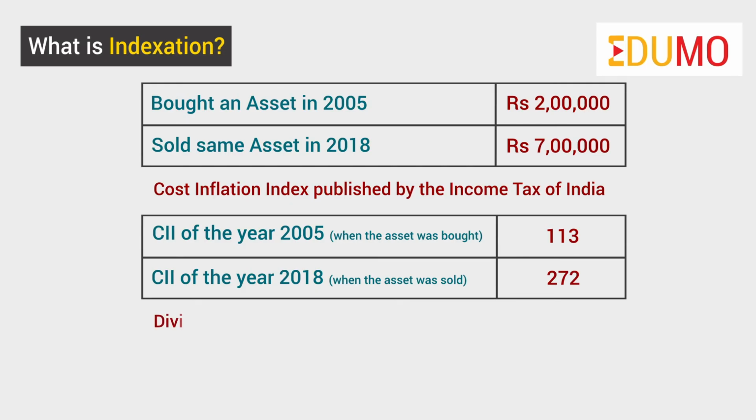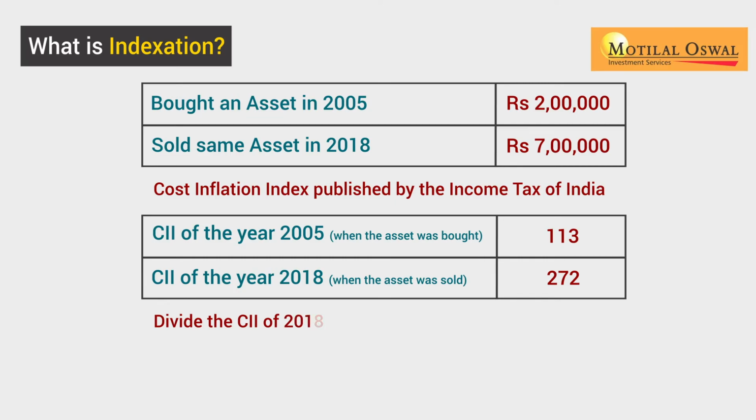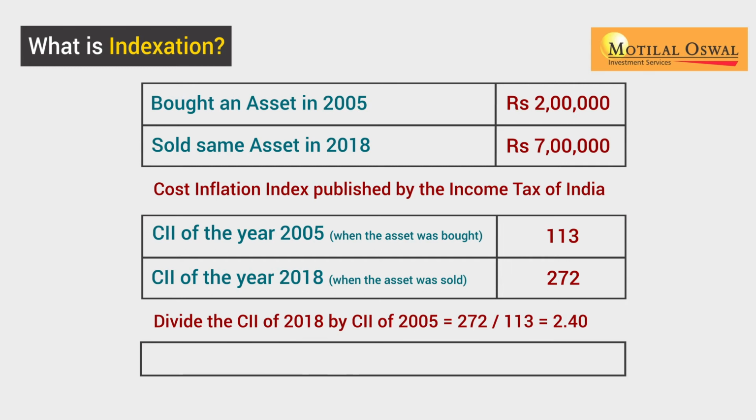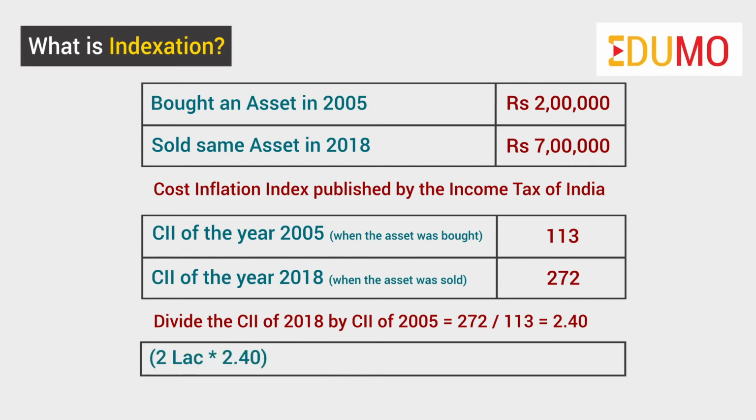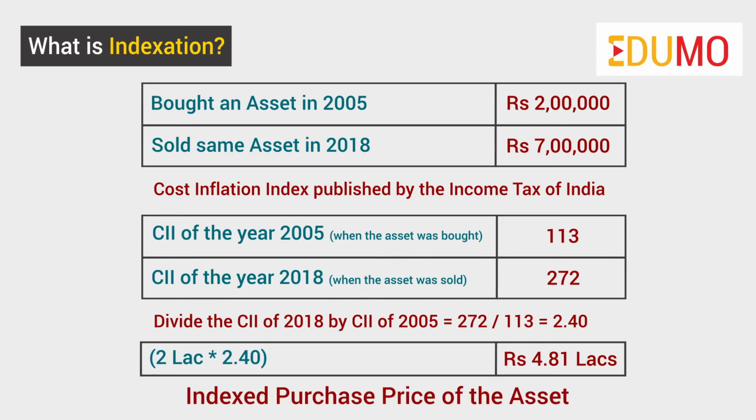Then when we divide the CII of 2018 by the CII of 2005, we get 2.40. This value is then multiplied by the purchase price, that is 2 lakhs into 2.40, in order to arrive at the indexed purchase price of the asset, that is 4.81 lakhs. This is basically called the indexed purchase price of the asset.